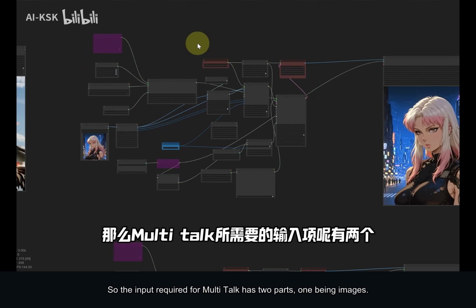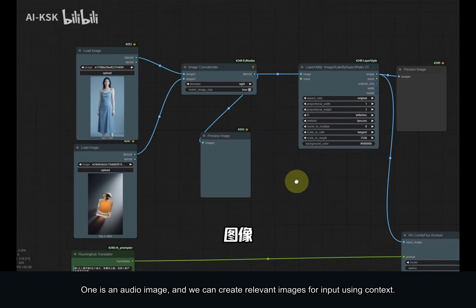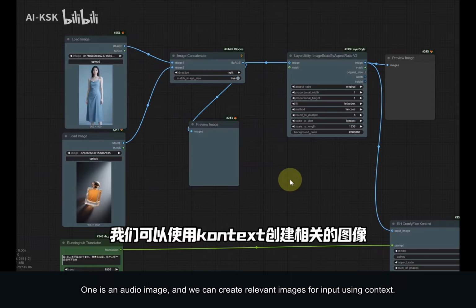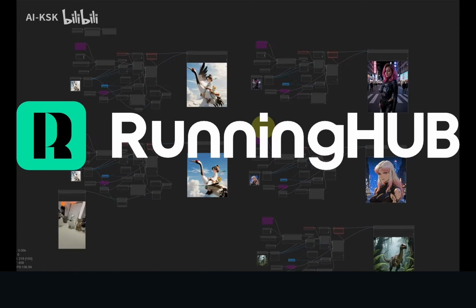So the input required for MultiTalk has two parts, one being images. One is an audio image, and we can create relevant images for input using context. For audio, we can use IndexTTS to create it. Then we look at the workflow.